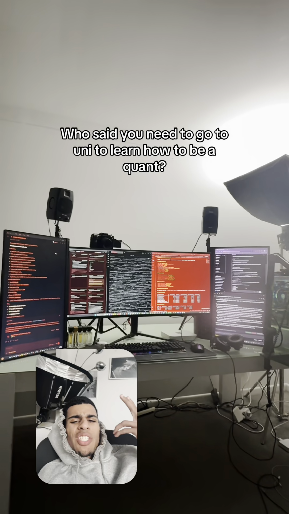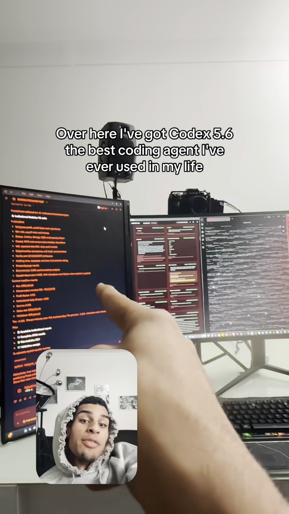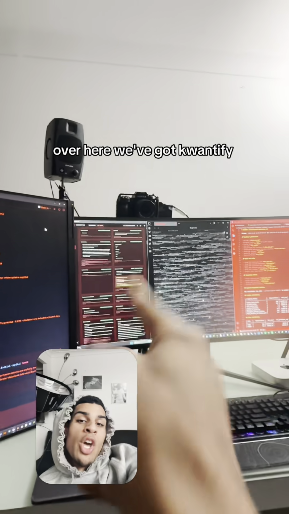Who said you need to go to uni to learn how to be a quant? Over here, I've got Codex 5.6, the best coding agent I've ever used in my life. Over here, we've got Quantify.